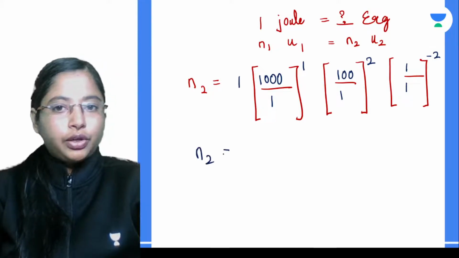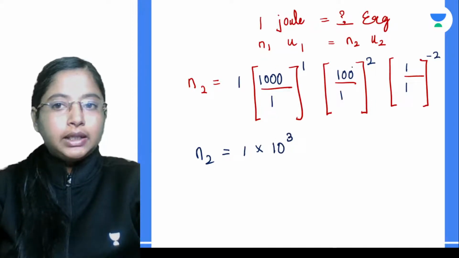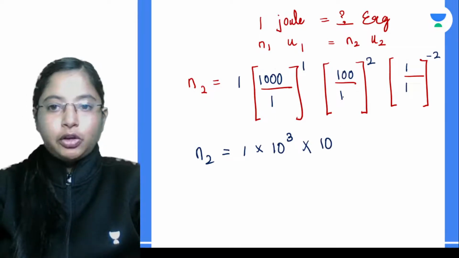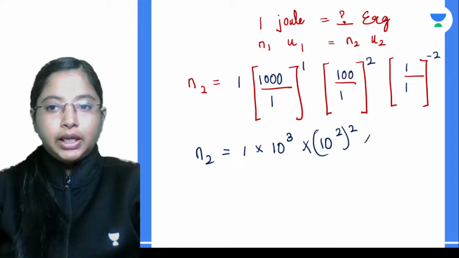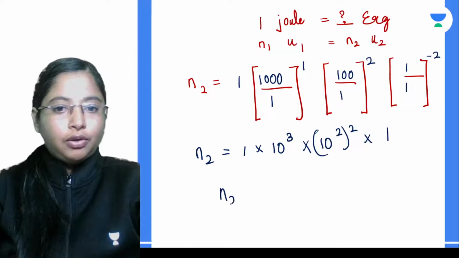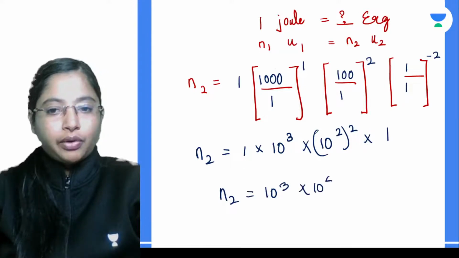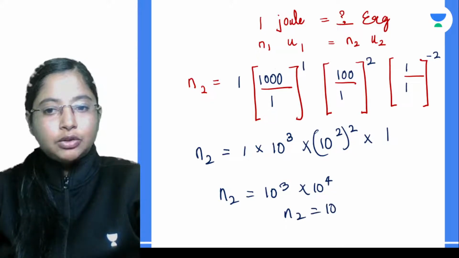So n2 is going to be 1 into 10 to the power of 3, into 10 squared the whole squared, into 1 to the power of minus 2, which is just 1. So n2 is going to be 10 to the power of 3 into 10 to the power of 4, so n2 is 10 to the power of 7.